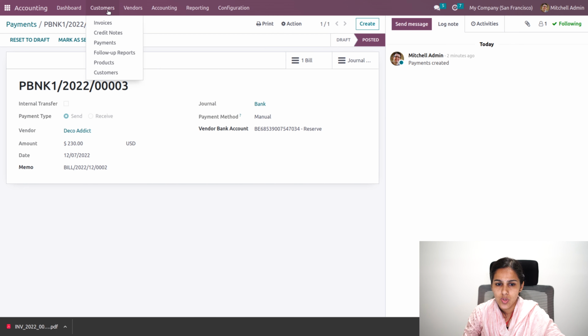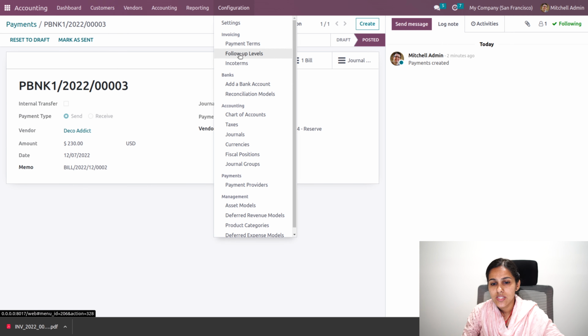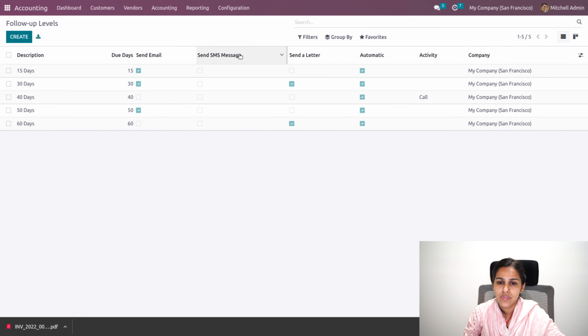Now we'll move to follow-up reports. Before going to follow-up reports, first we need to know how follow-up levels are generated. Actually, these follow-up reports are used to follow up on our customer invoices if they don't make the payment within the payment term we define. So once the payment term has expired, that is, a bill or customer invoice expires, we have to send some follow-up reports.